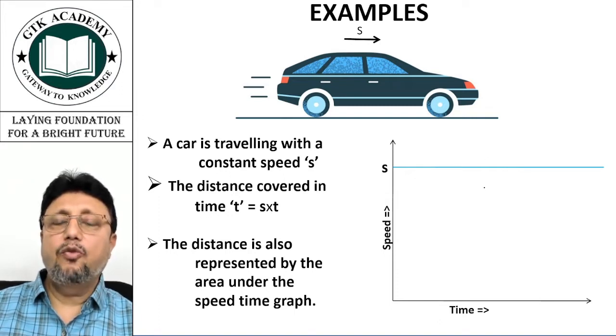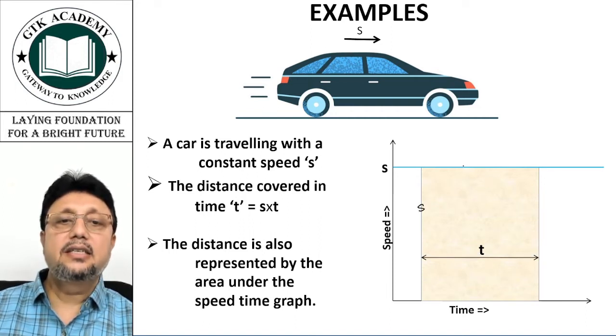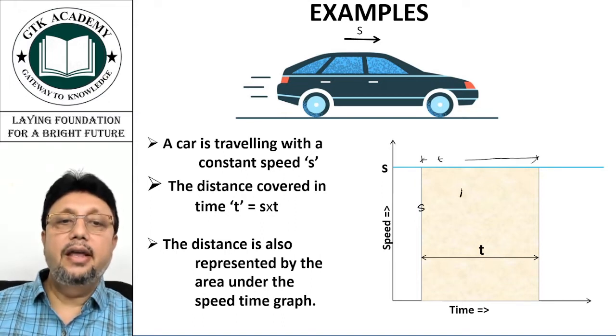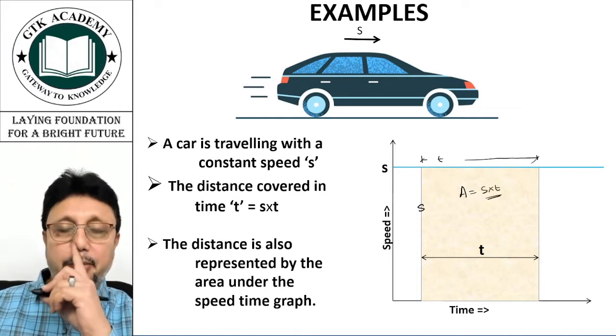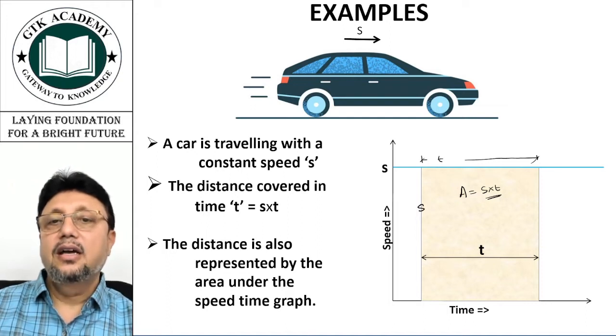Now, if we want to calculate the distance traveled in time T, say this is a time T, just complete this rectangle. This side is S and this side is T. So area is equal to S into T. That means the area under this curve represents distance.